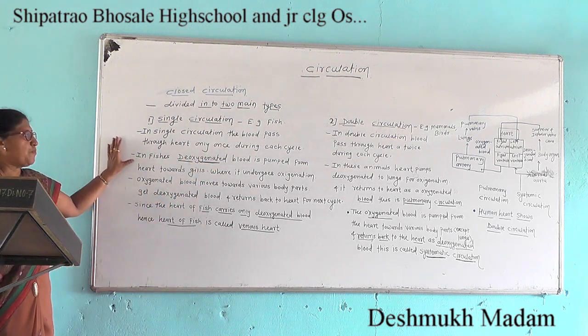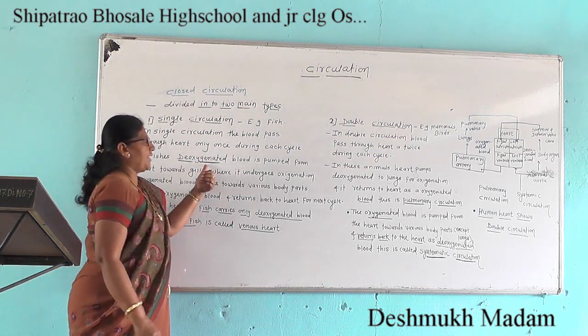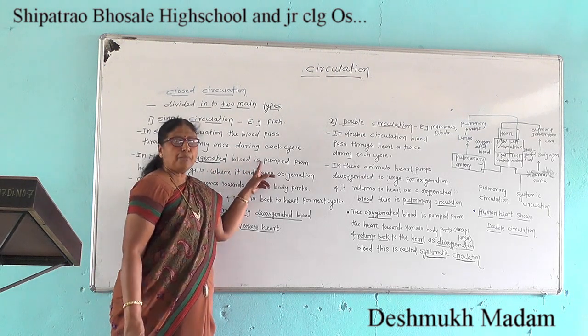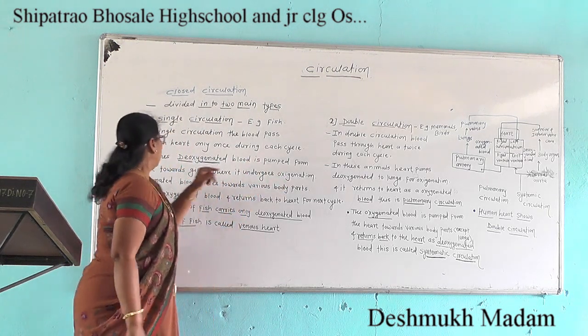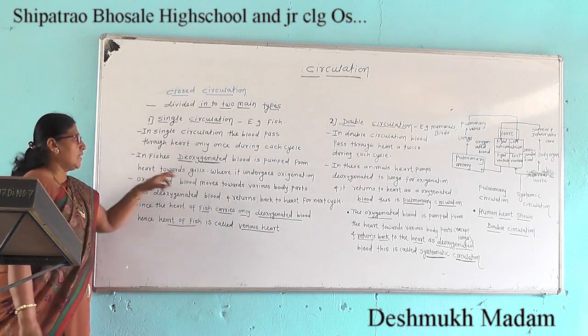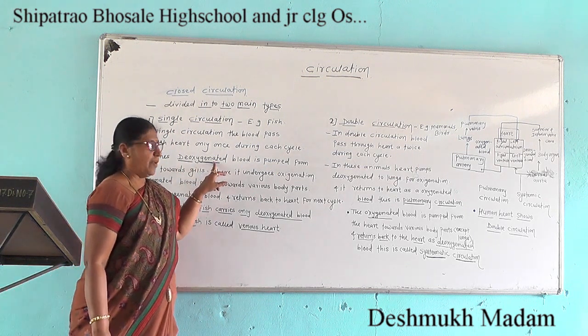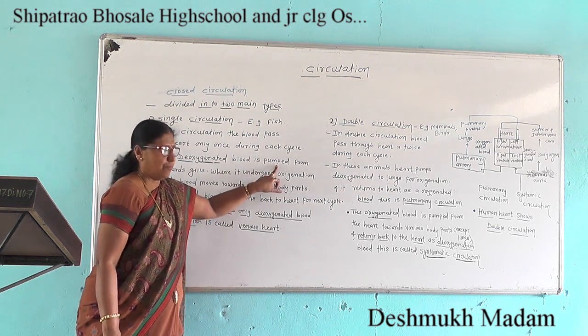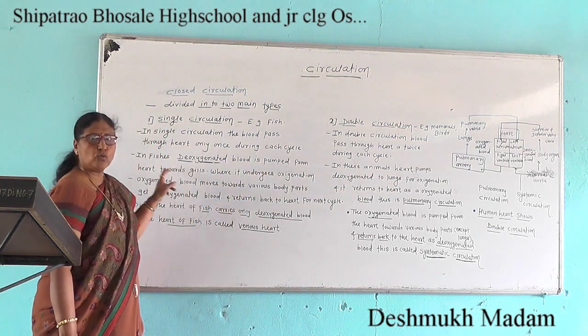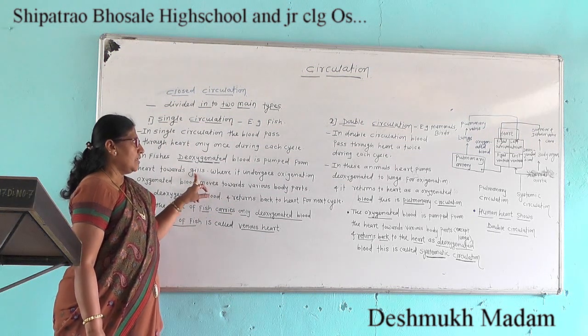In fishes, deoxygenated blood is pumped from the heart towards the gills,